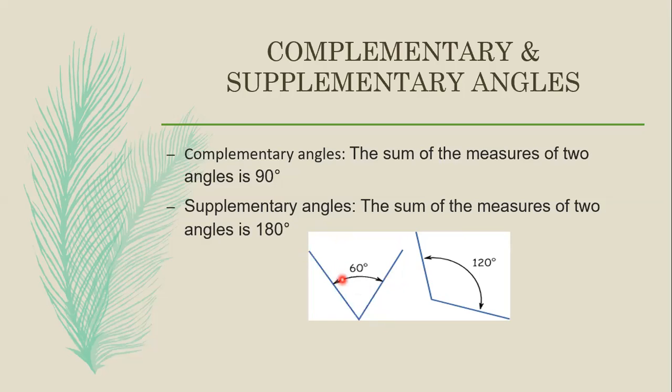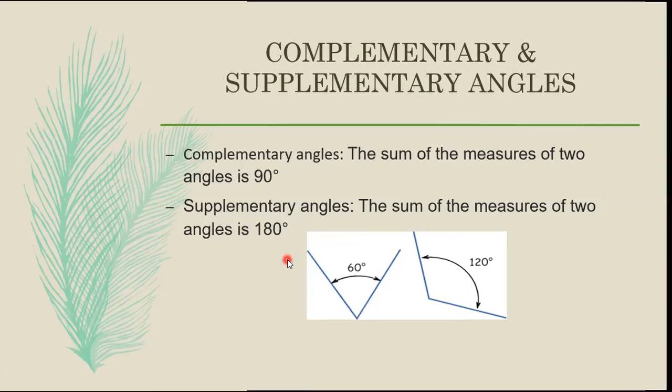See here the example. In this one you get 60 degrees, and in this angle you get 120 degrees. So 120 degrees plus 60 degrees gives 180 degrees. So these two angles are said to be supplementary angles. So these are complementary and supplementary angles.